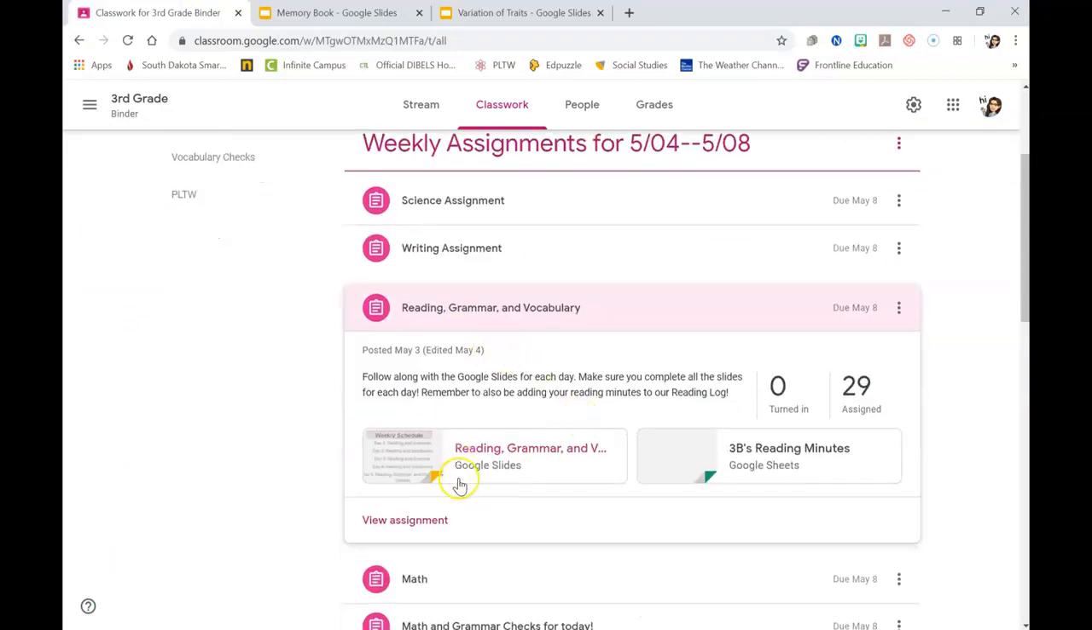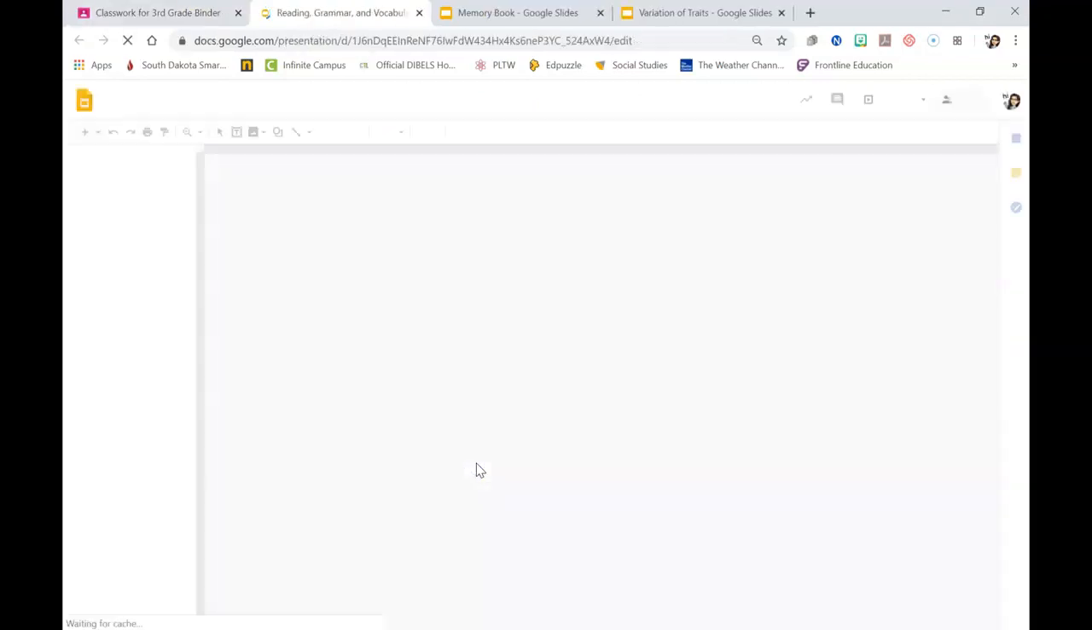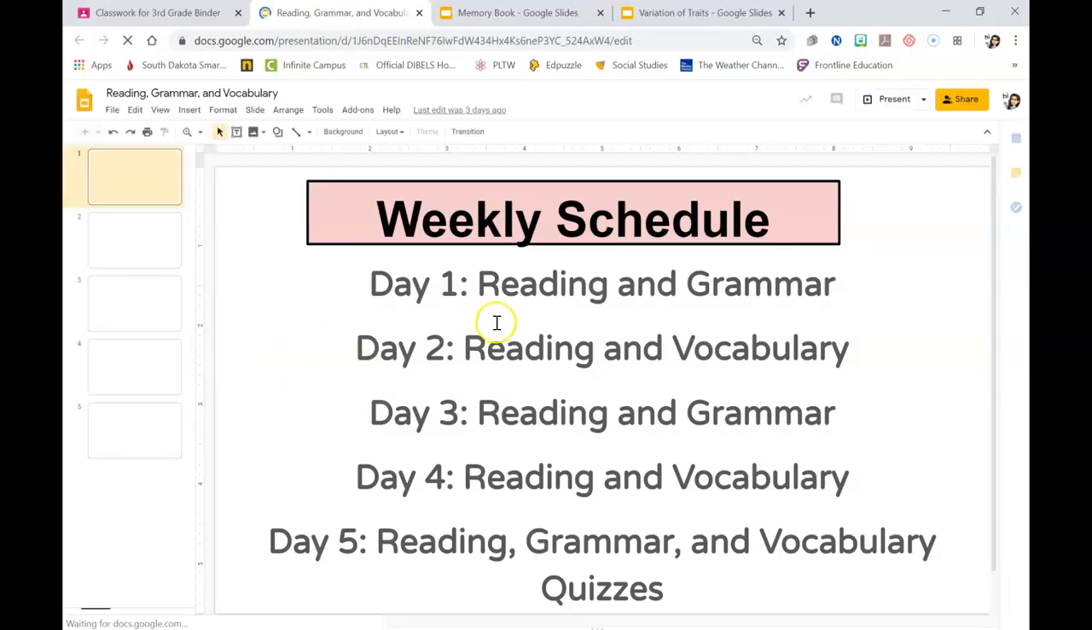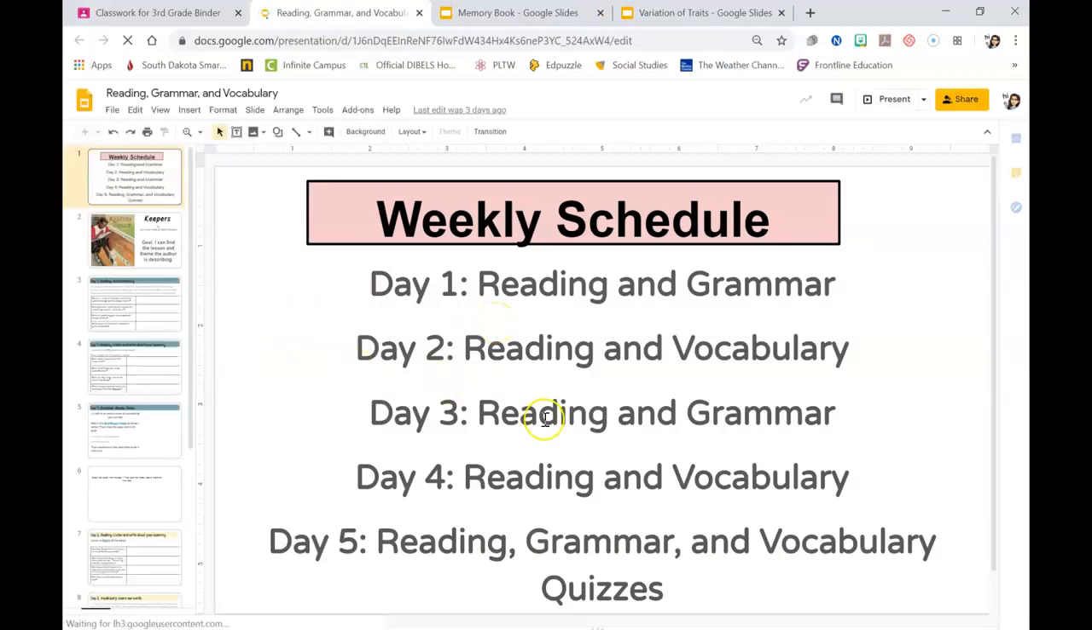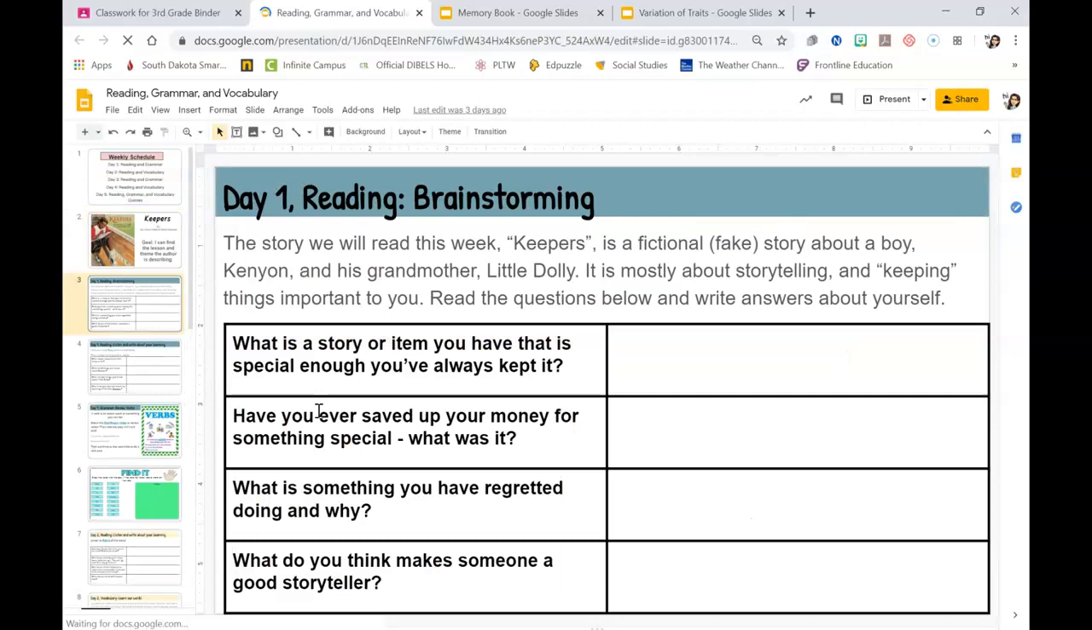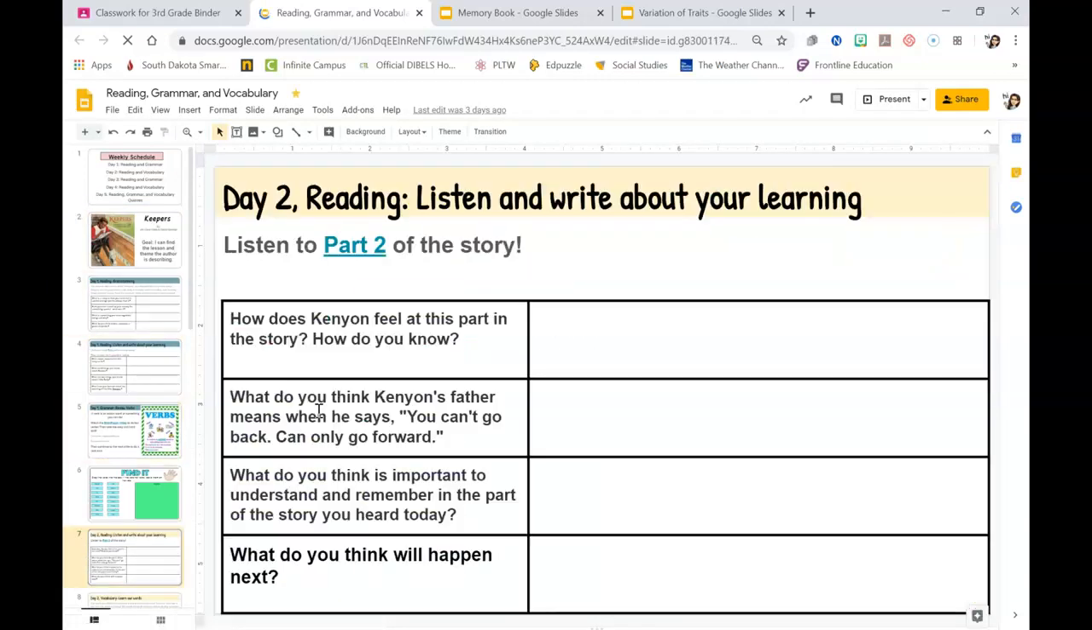Reading, grammar, and vocabulary. So Monday was reading and grammar. Yesterday was reading and vocabulary. Today is going to be reading and grammar again. Right, so we're going to be looking for the day 3 slides.